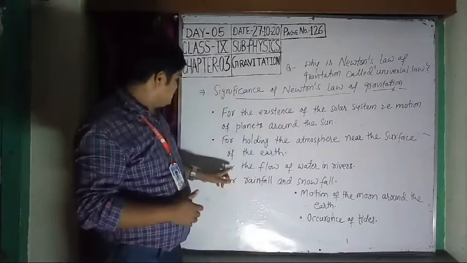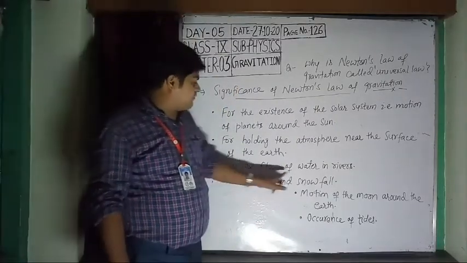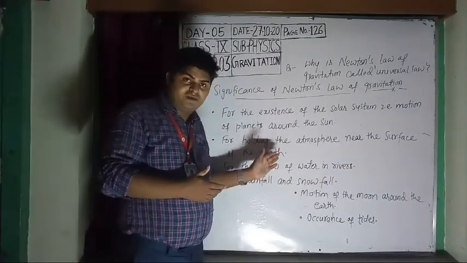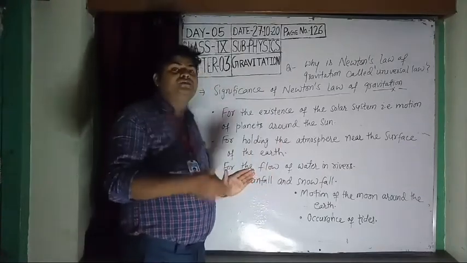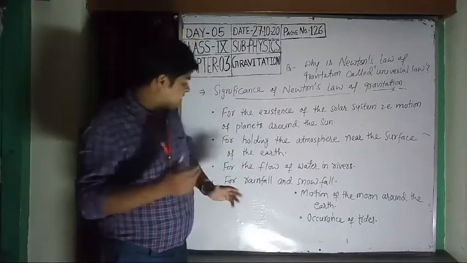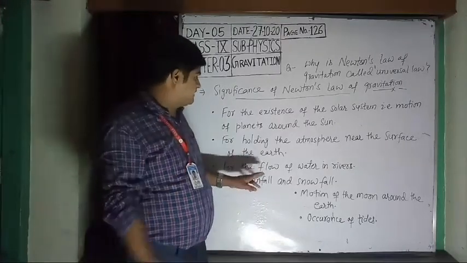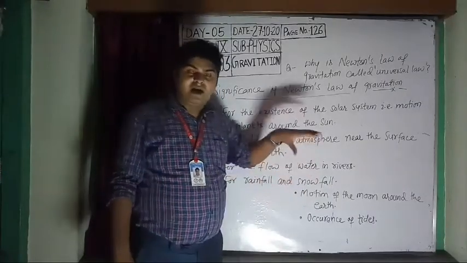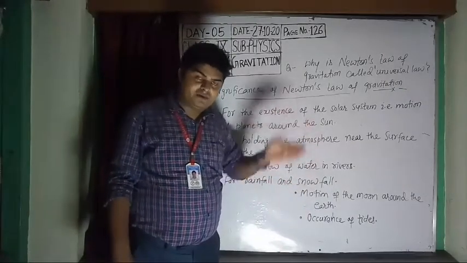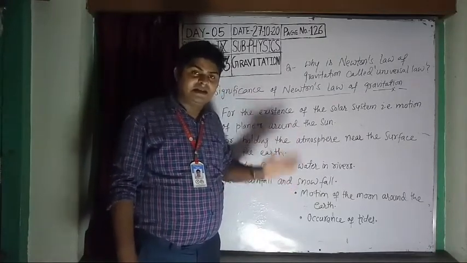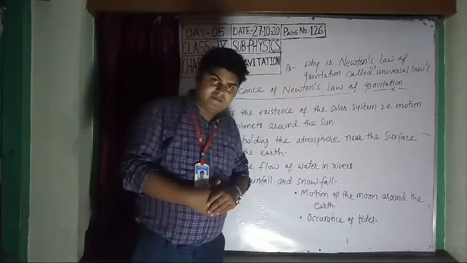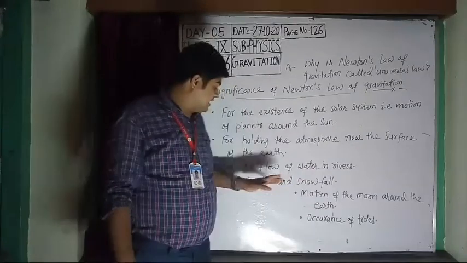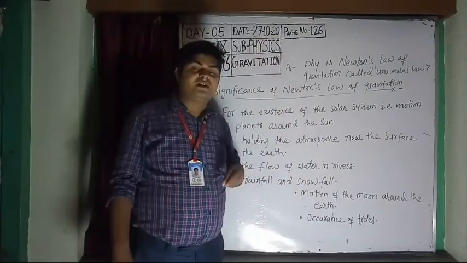Third is the flow of water in rivers. You have seen that water always flows from a higher level to a lower level due to the force of gravitation. So the third importance of Newton's law of gravitation is the flow of water in rivers, seas or anything. That means water can flow from a higher level to a lower level. It is possible by Newton's law of gravitation. The fourth importance is rainfall and snowfall. You have seen that rainfall or snowfall is always in the downward direction. Why?